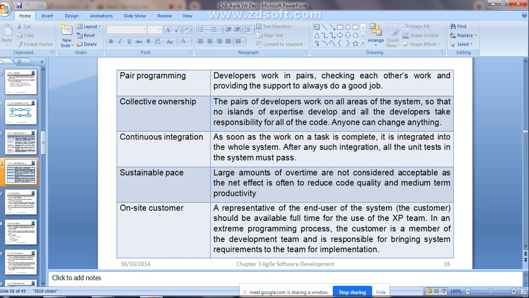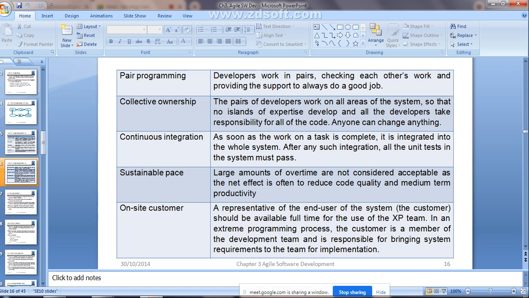Collective ownership. That means the pair is working on all the areas of a system. So they are not experts in developing a particular area. Instead, all the developers can take responsibility for all of the code. Yes, all of the code. They are not going to work on only some part of the code within that software development. Instead, they need to understand the whole code used for developing that particular software, and it is the responsibility of those developers.